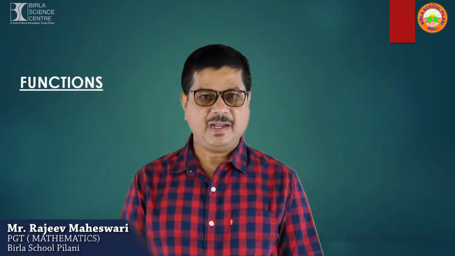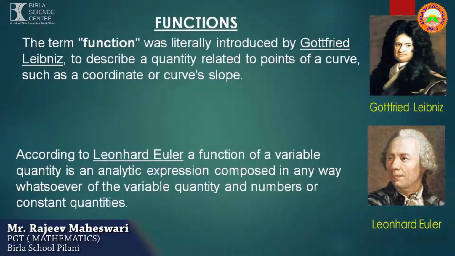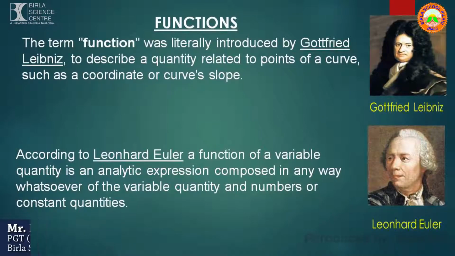The term function was literally introduced by Gottfried Leibniz initially to describe a quantity related to points of a curve, such as a coordinate or curve slope. According to Leonhard Euler, a function of a variable quantity is an analytic expression composed in any way whatsoever of the variable quantity and numbers or constant quantities.